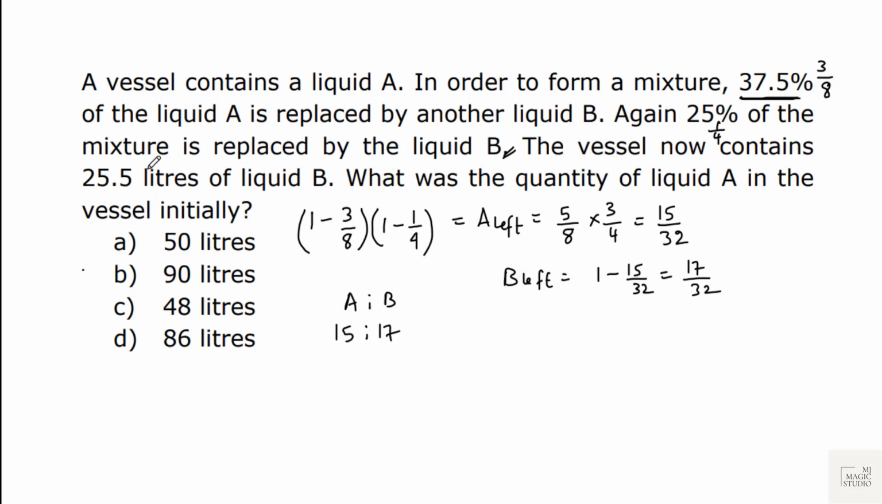Now it's saying that the vessel now contained 25.5 liters of liquid B. And what was the quantity of liquid A in the vessel initially? Initially it was 32 liters. Now if 17 is 25.5, then A initially was 25.5 divided by 17 into 32. That is equal to 48 liters. Quantity of liquid A in the vessel initially was 48 liters.